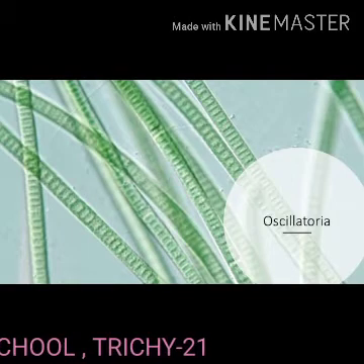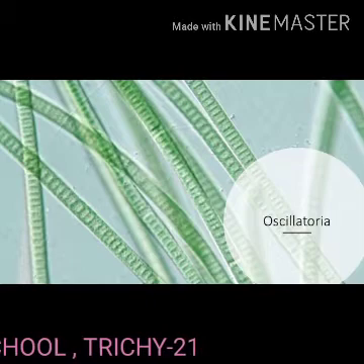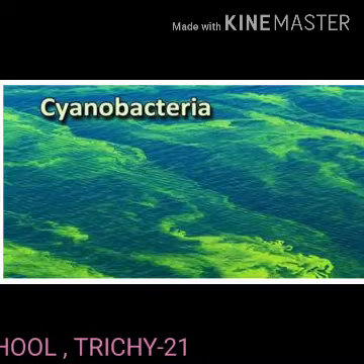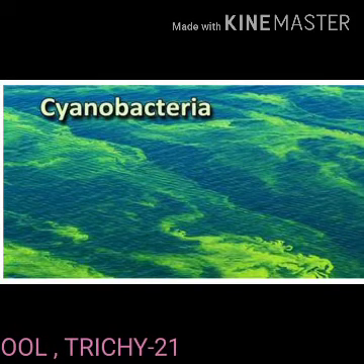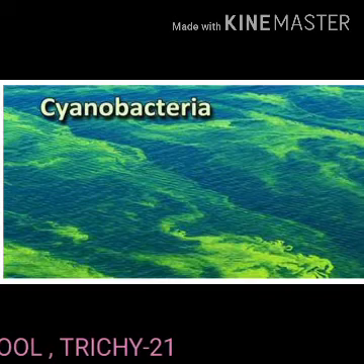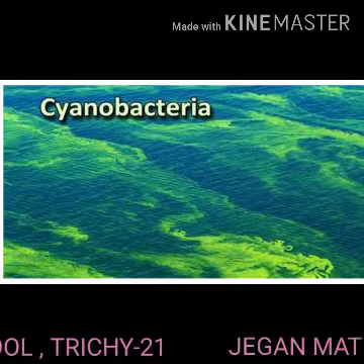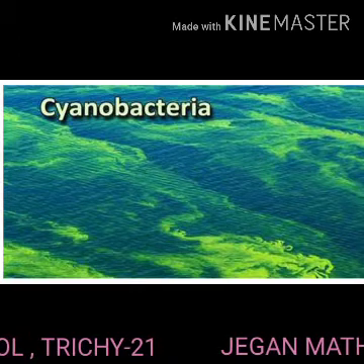Gliding movement is noticed in some species, for example Oscillatoria. The protoplasm is differentiated into a central region called centroplasm and a peripheral region bearing chromatophores called chromoplasm.